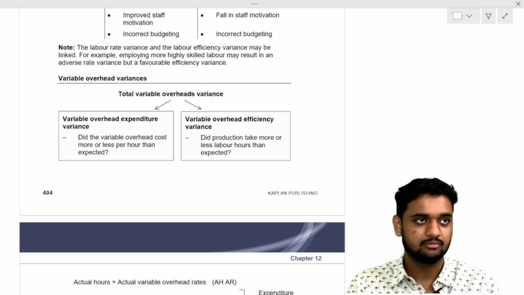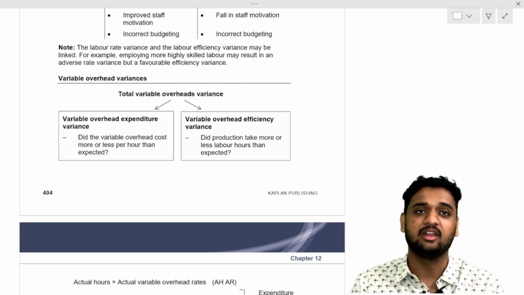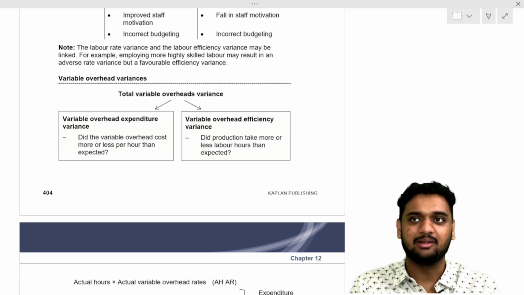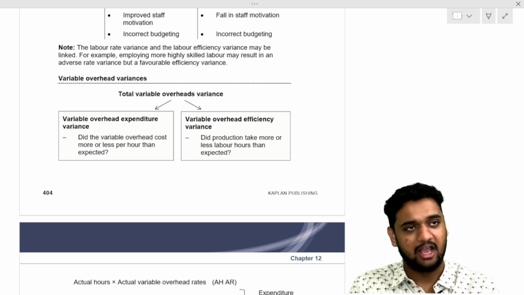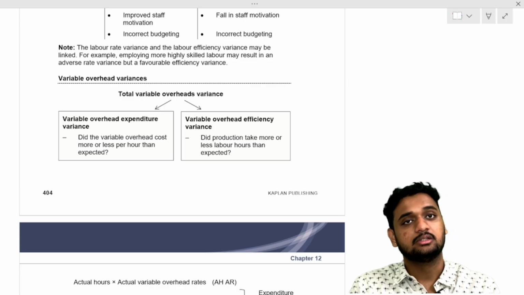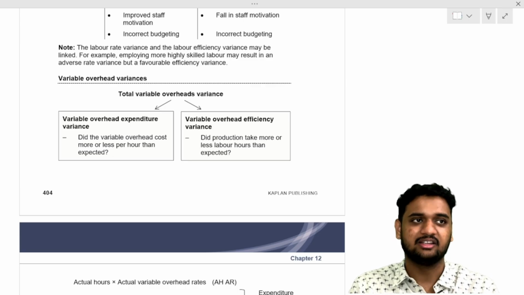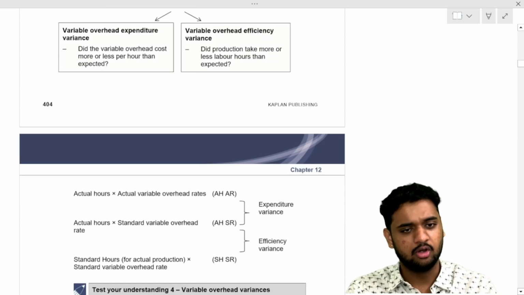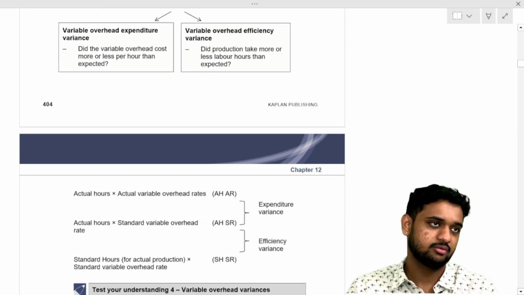Expenditure variance is standard rate minus actual rate into actual hours. Efficiency variance is standard hours minus actual hours into standard rate. All same thing, no difference.